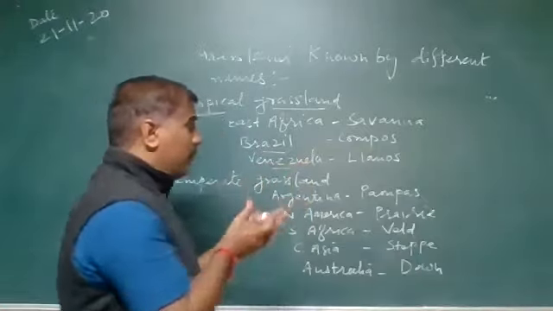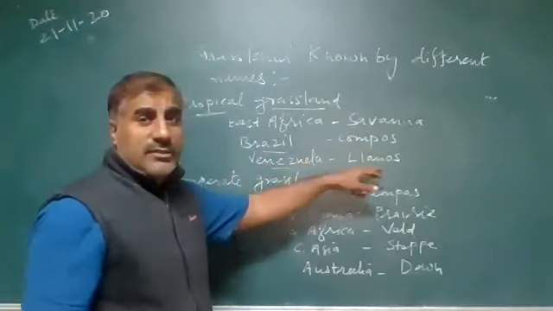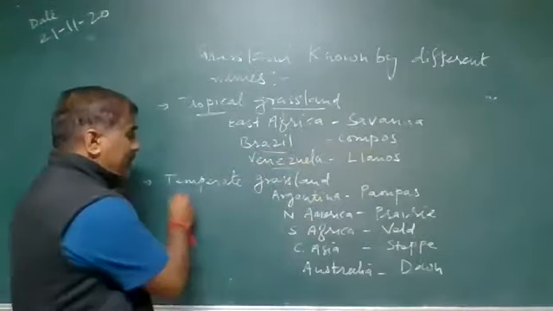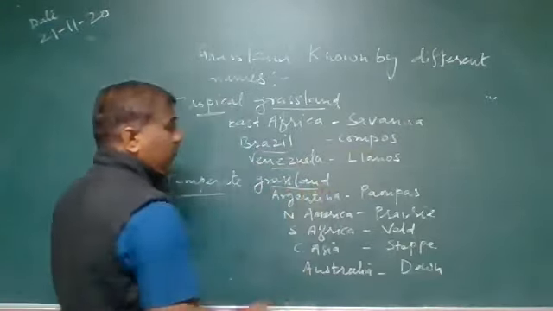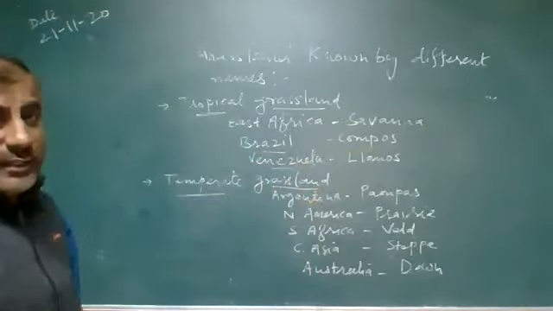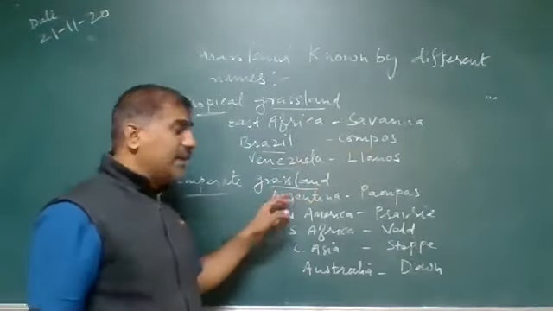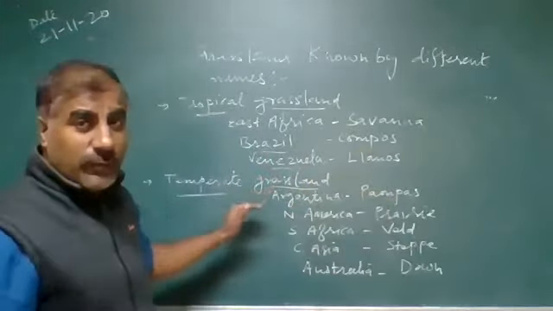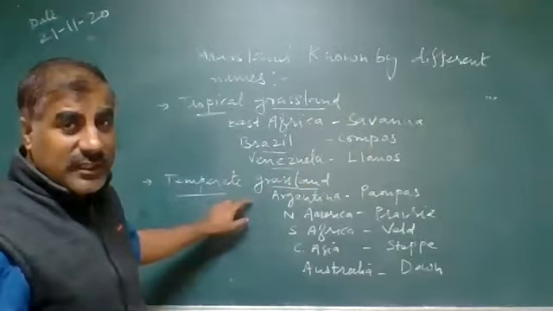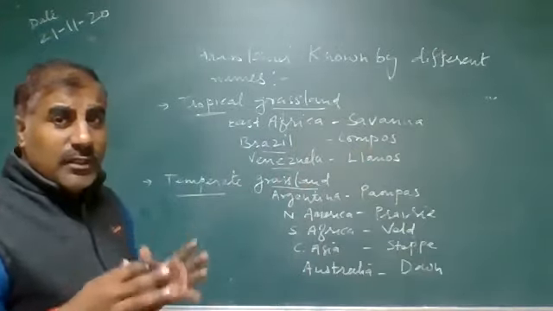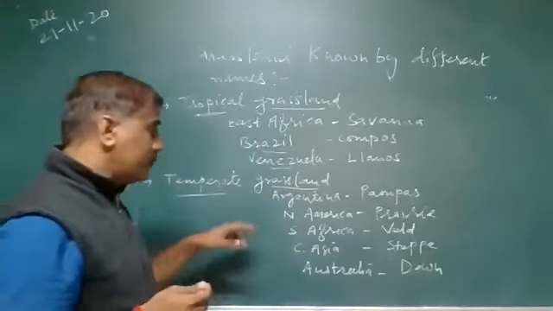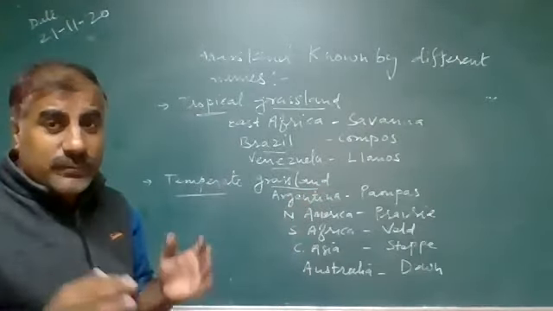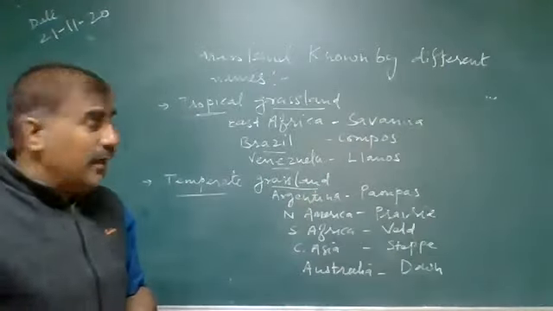In Venezuela, close to Brazil, the llanos grassland is found. Temperate grasslands found in the mid latitudes are known by different names. In Argentina, the grassland is known as the Pampas grassland. Argentina is a country located in the South American continent. In North America, the prairies grassland is found. It is famous for wheat production, and